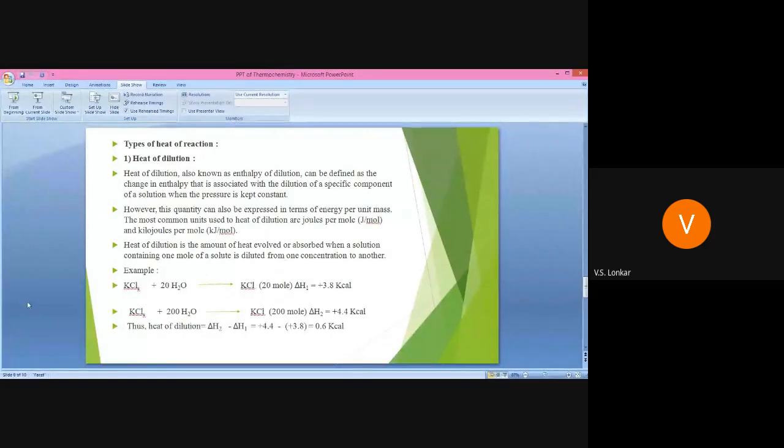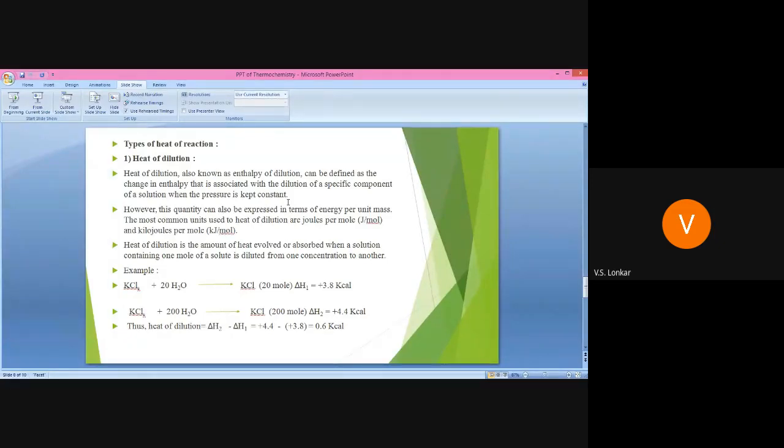What do you mean by heat of dilution? What is dilution? What happened in that particular dilution? Dilution means what do we do? Simply, we change the concentration. Dilution is nothing but the addition of water. Here we want to make the dilute solution, which means simply